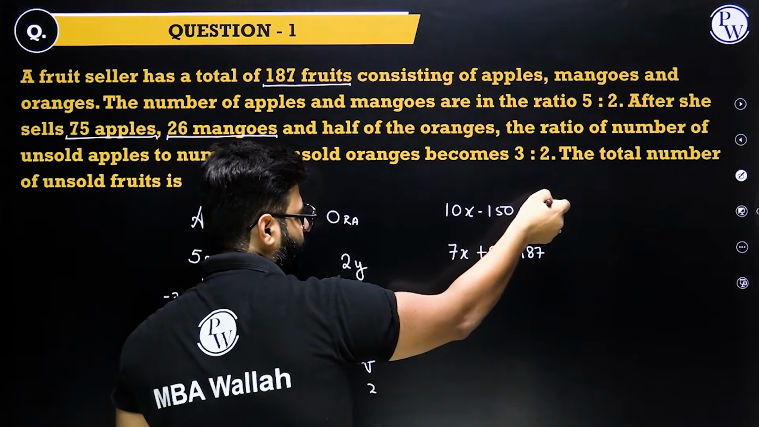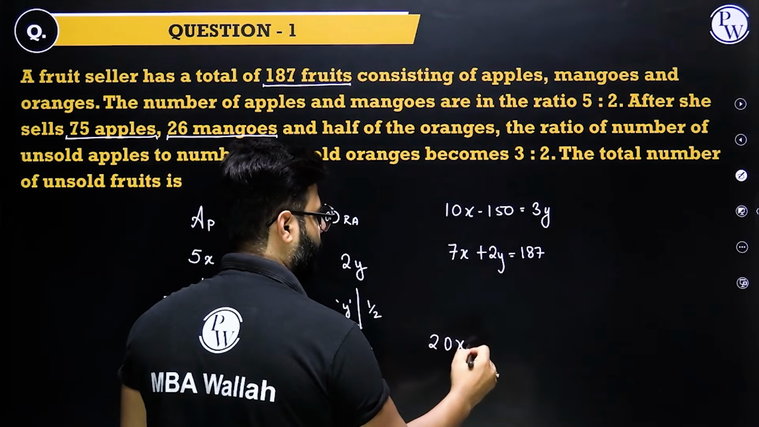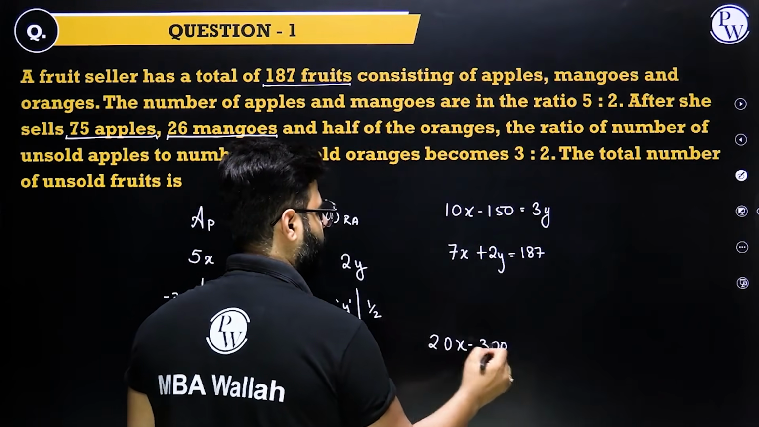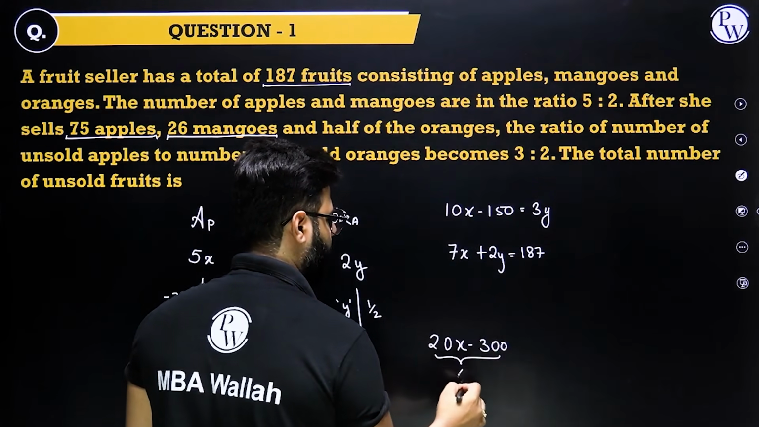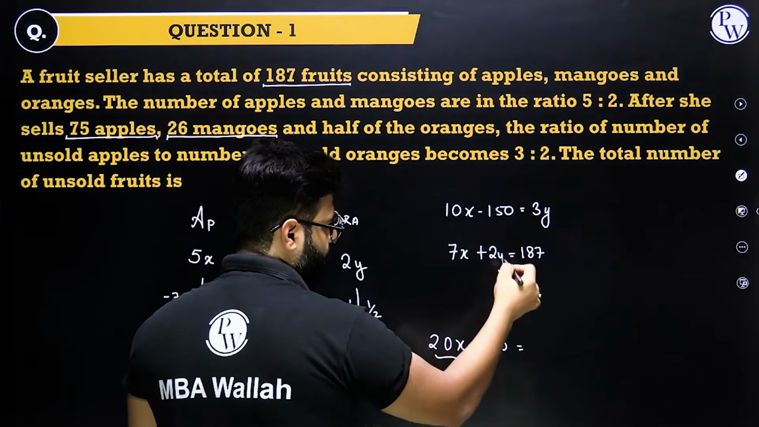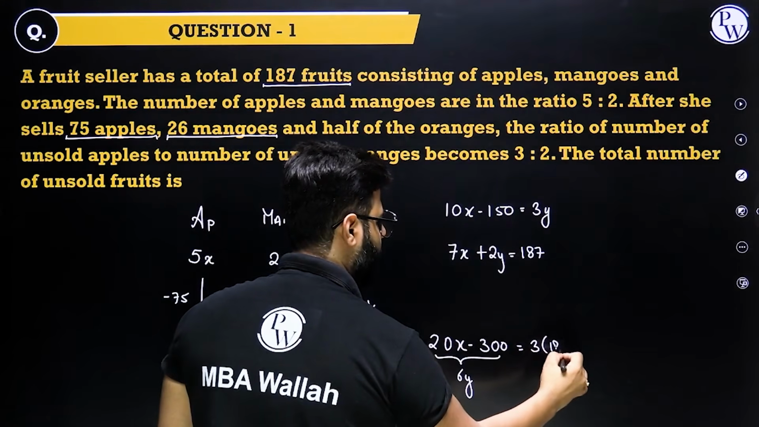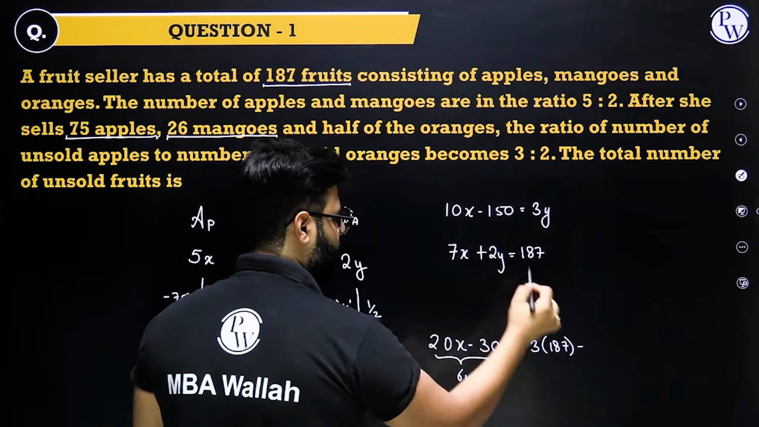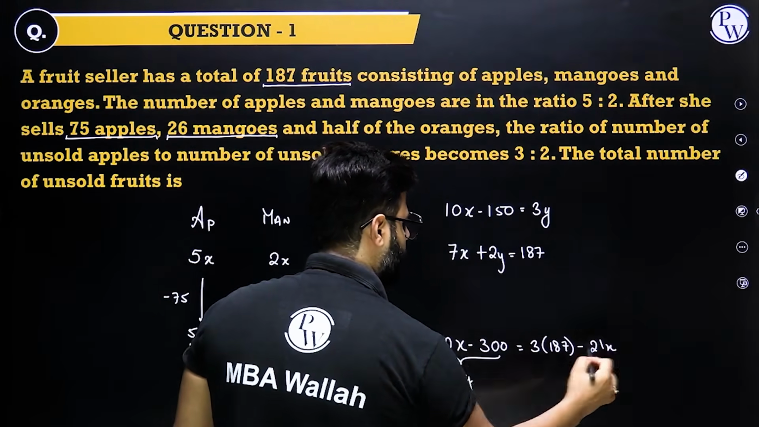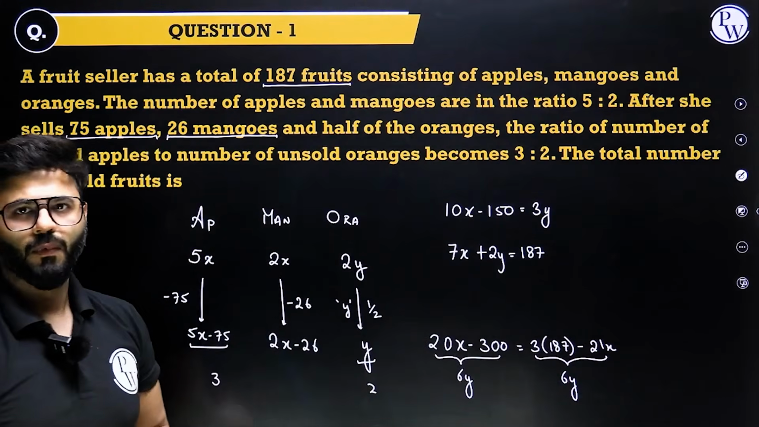So if I want this 3y to be 6y, this becomes 20x minus 300. This is 6y. I know that this quantity is 6y. From here 6y will be, this has to be multiplied by 3. So this has to be multiplied by 3: 3 into 187 minus 3 into 7, 21x. Now this is also 6y. So what I have done is equated 6y, eliminated y, that's it.